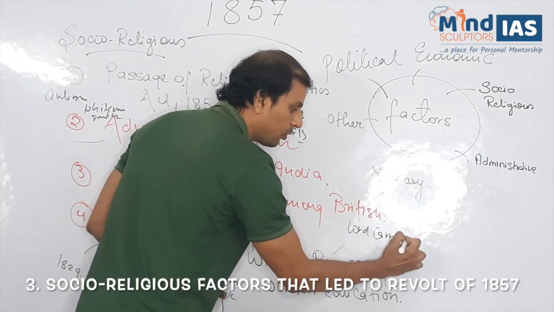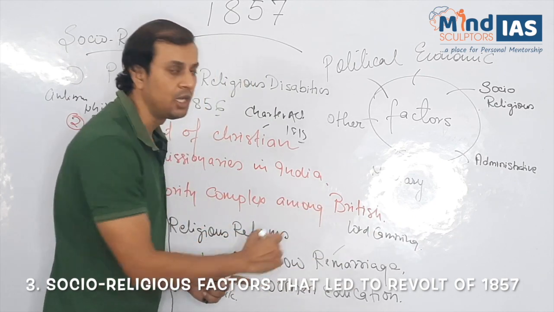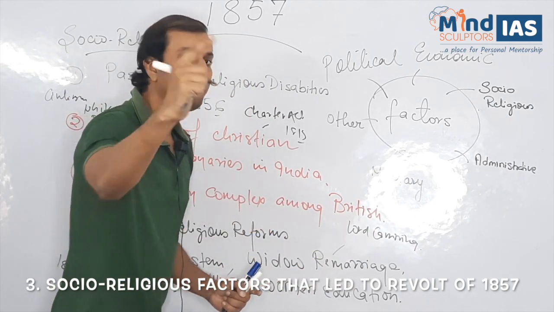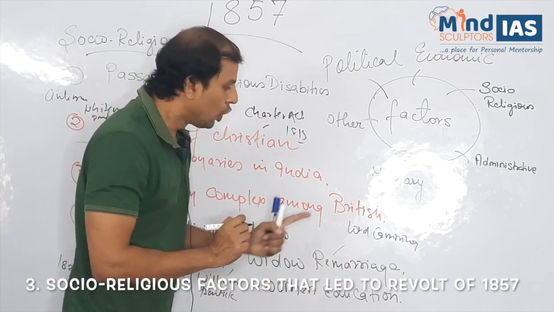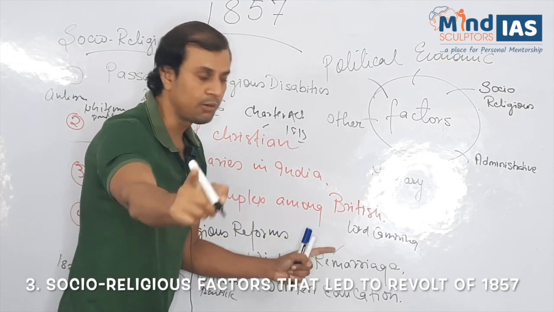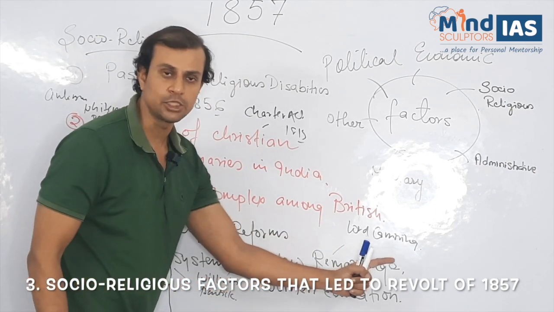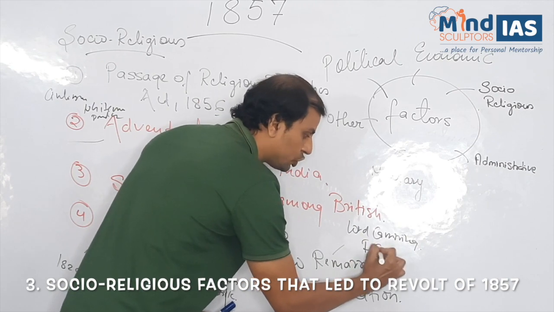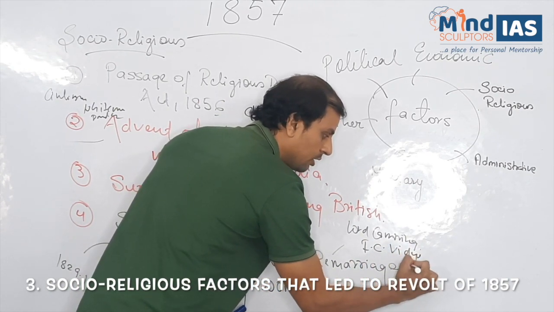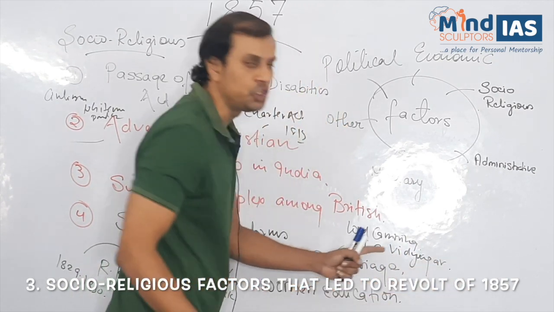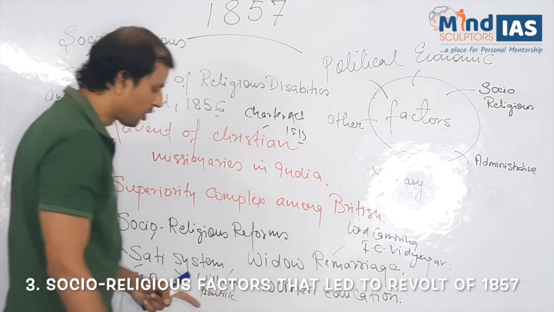So we must all know widow remarriage bill brought under Dalhousie, passed under Lord Canning. Which Indian social reformer helped in the passage of the widow remarriage bill? Ishwar Chandra Vidyasagar. Please keep in mind Ishwar Chandra Vidyasagar.